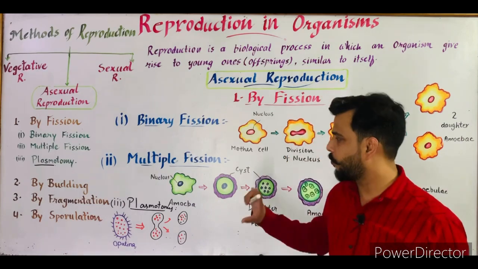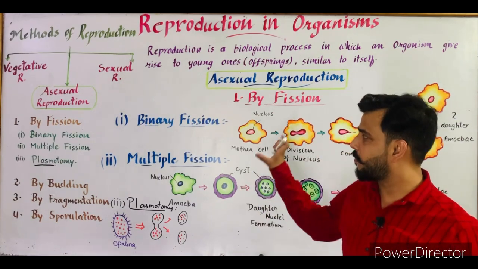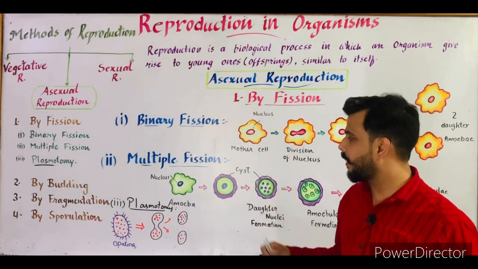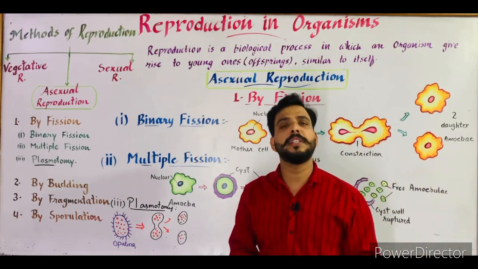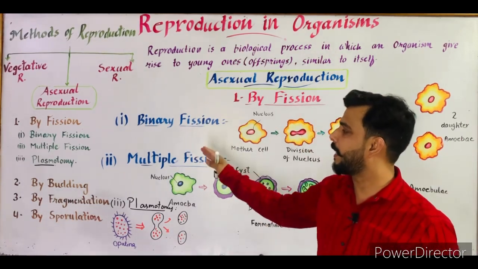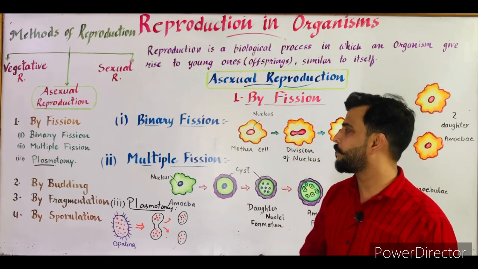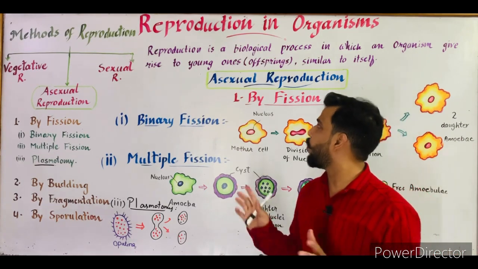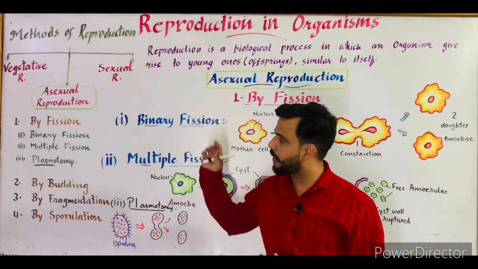I hope it is very clear to all of you what binary fission, multiple fission and plasmotomy are. In my further videos, I will tell you about budding, fragmentation and sporulation. In this video, it was all about asexual reproduction and fission.